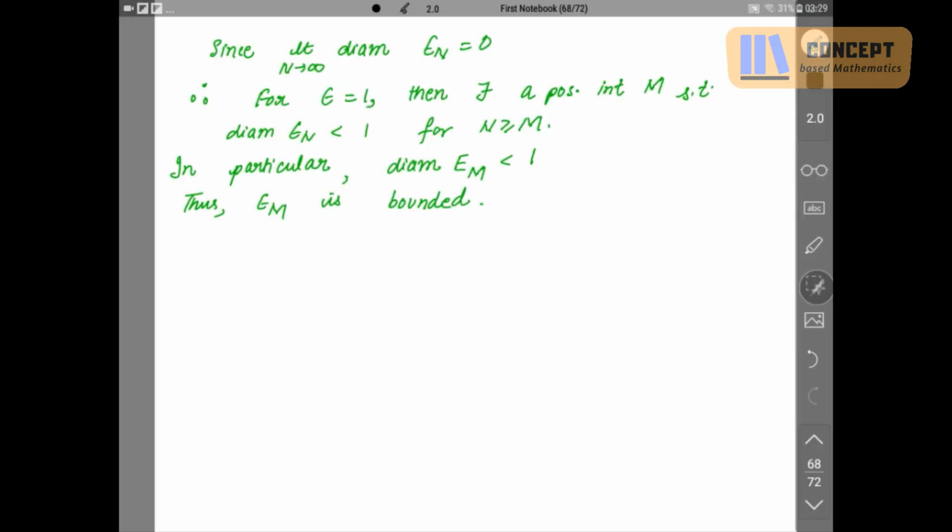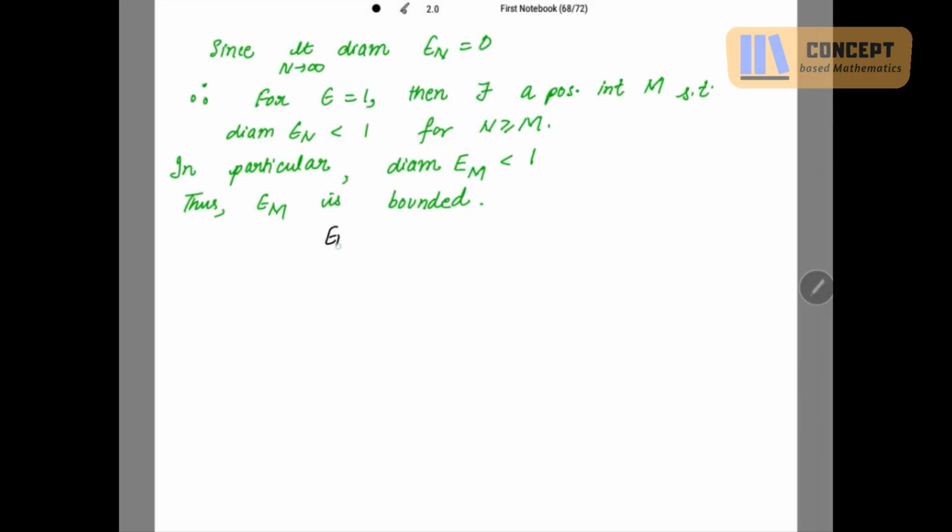See, En will start from Pn plus 1, Pn plus 2. So Em will be starting from Pm plus 1, Pm plus 2, and so on, right? And this Em will be equal to this plus the union.